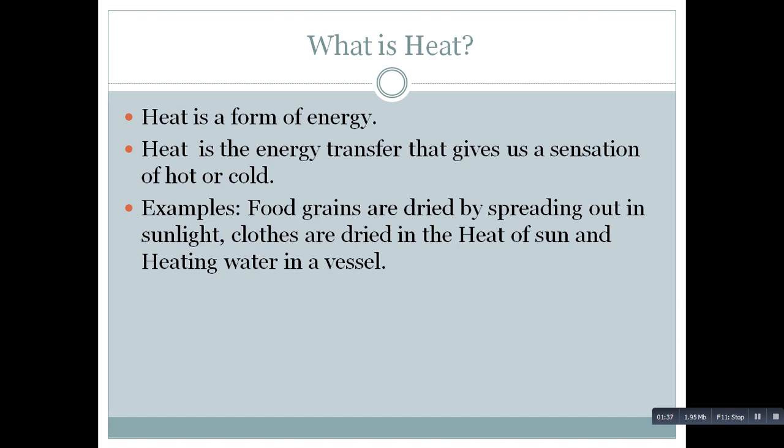Now we use heat in our day-to-day life. Now have you seen your mother washing the rice or wheat grains and drying them in the sunlight? Yes, the sunlight produces lot of heat. Due to this heat, the food grains, what your mother puts in the sunlight, gets dried up. Simple thing, your mother washes the clothes every day, right? Where does she put the clothes for drying up? She keeps it in the hot sun, or you put it in the dryer, isn't it? All these are due to the energy that is called as heat.